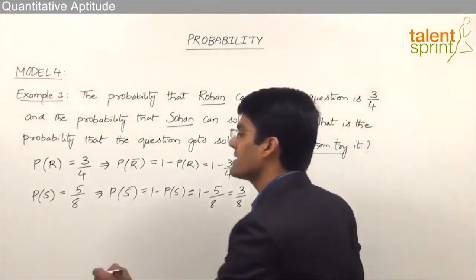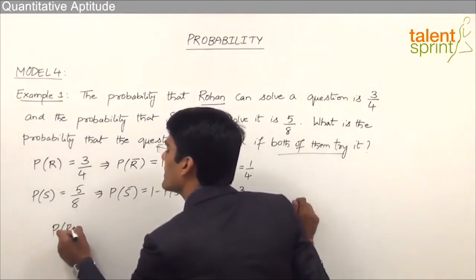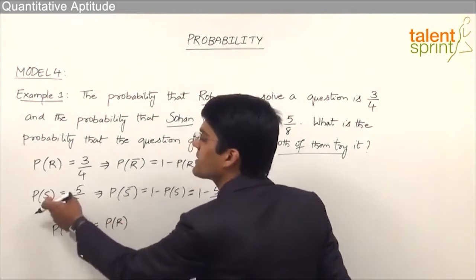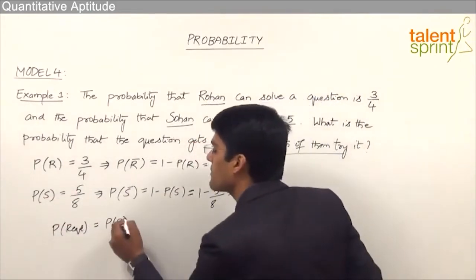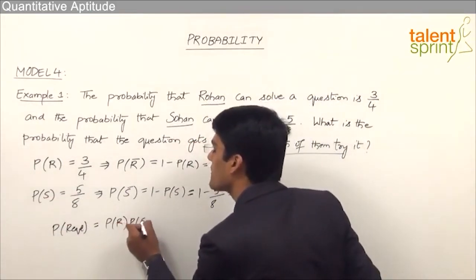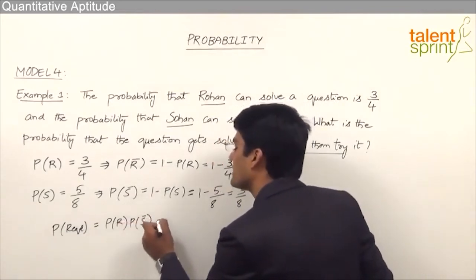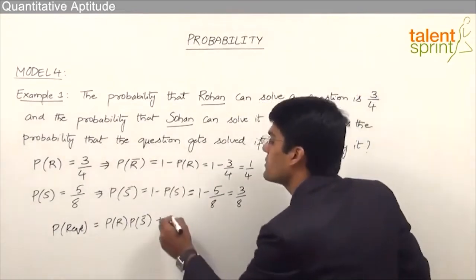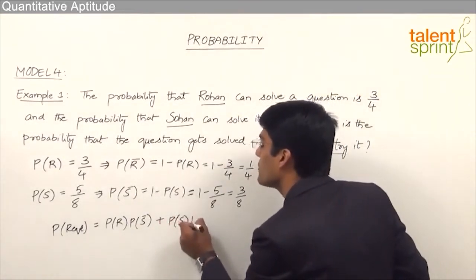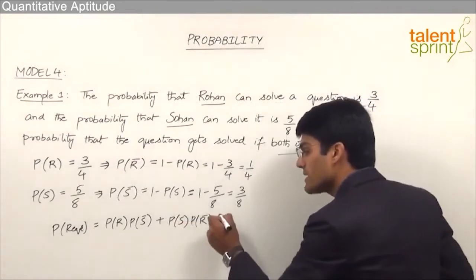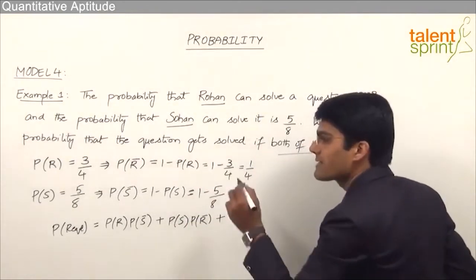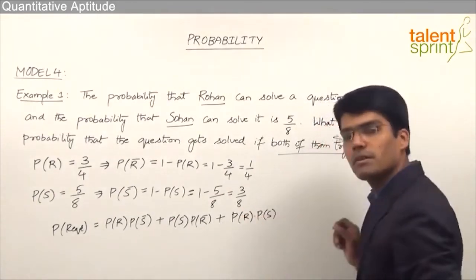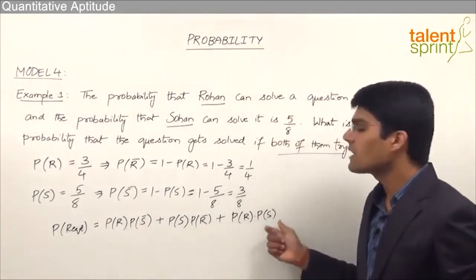So the required probability can be taken as Rohan should be successful. Now when Rohan has to be successful and Sohan has to fail, we should take probability of Rohan's success into probability of Sohan's failure. Plus Sohan solves the question and Rohan fails in solving the question. So that should be taken as probability of Sohan's success into probability of Rohan's failure. Or the third case possible here is both of them are successful in solving the question. So Rohan will be successful and even Sohan is successful in solving the question. So these are the 3 ways in which the question can be solved.